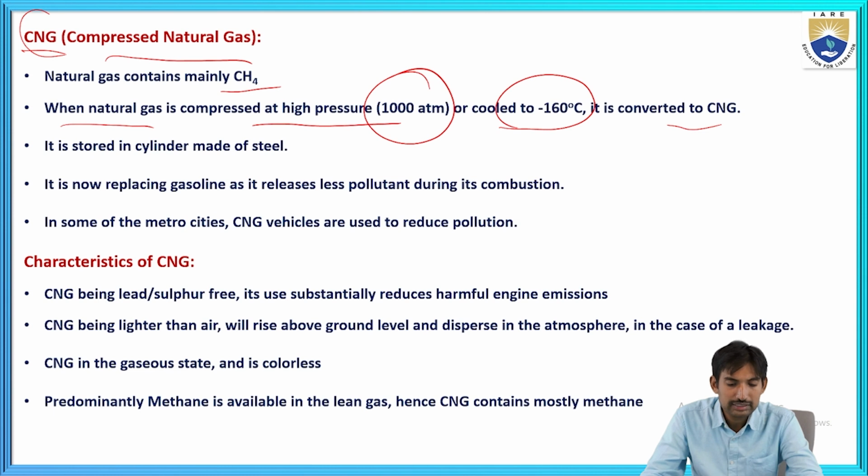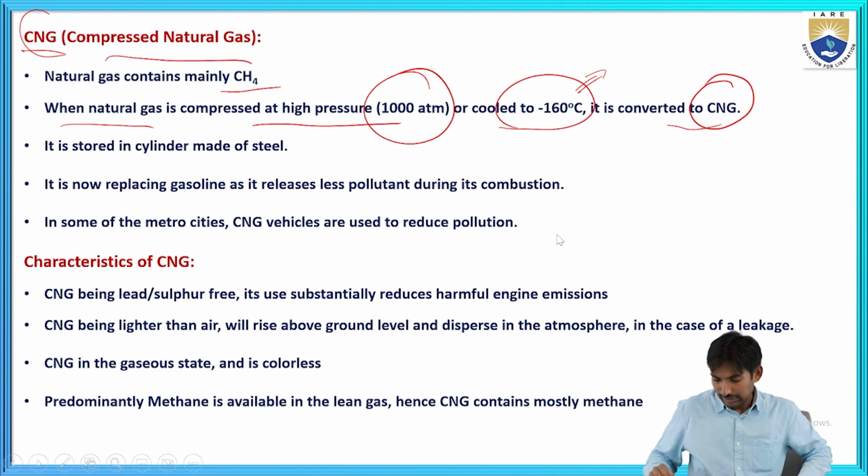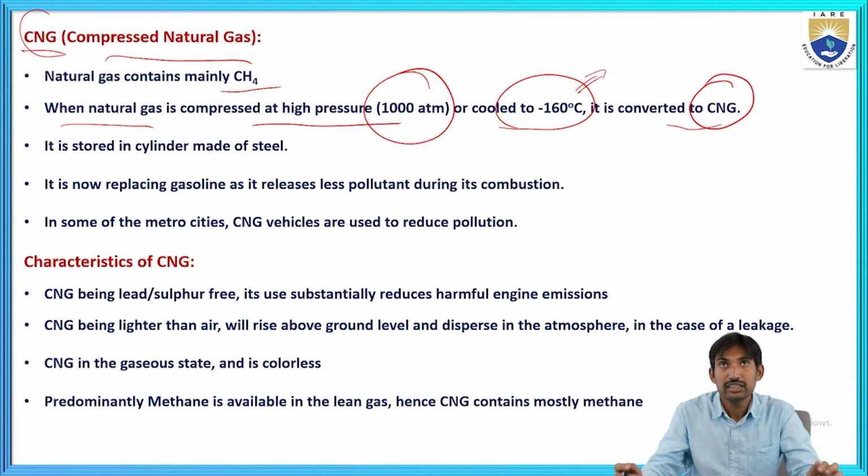This natural gas is compressed at high pressure. If you compress the natural gas at 1000 atmosphere pressure, or if you cool it to minus 160 degrees centigrade, then the natural gas is converted into compressed natural gas, or CNG.